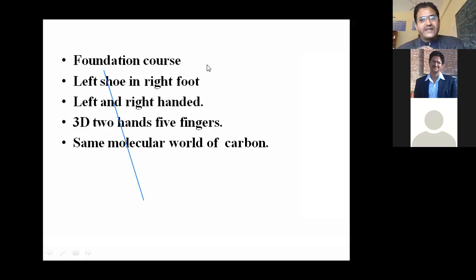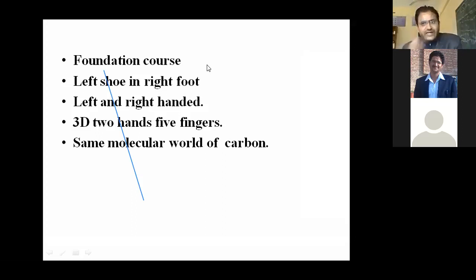Take a left-handed or right-handed batsman: one person is right-handed and the second person is left-handed, right? What is the difference between these two people? The difference is their stereochemistry. One easily handles the clockwise direction shot and the other easily handles the anticlockwise direction shot. They are different because of their stereochemistry. I can say one is dextrorotatory and the other is levorotatory. The two people look like the same person, but their stereochemistry is different, right?